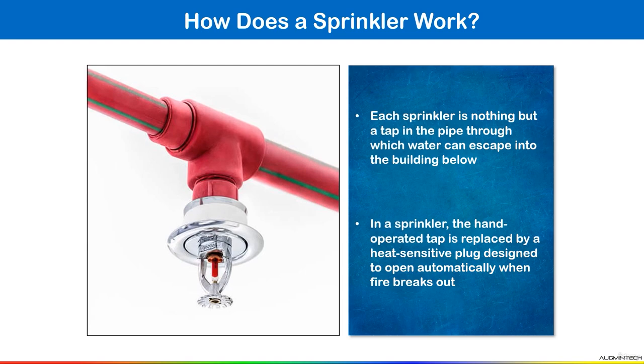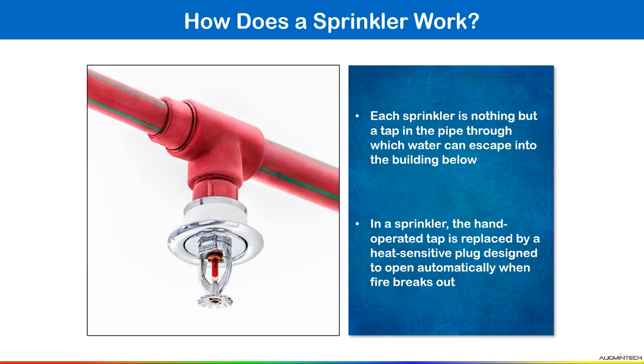Generally the red color liquid is used for residential or commercial buildings, with the 68 degrees Celsius rating. If you have a yellow color liquid, it is 79 degrees Celsius, and if you have a green color liquid inside this bulb, the temperature rating is around 93 degrees Celsius, for blue 141 degrees Celsius, and for purple 182 degrees Celsius.